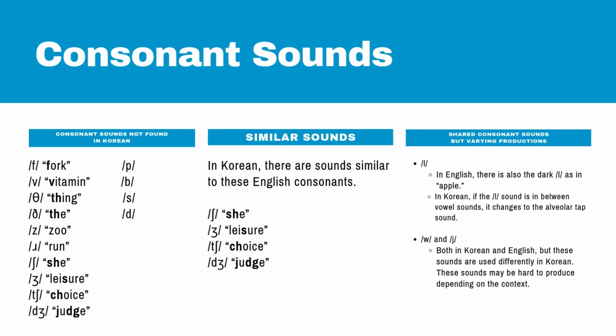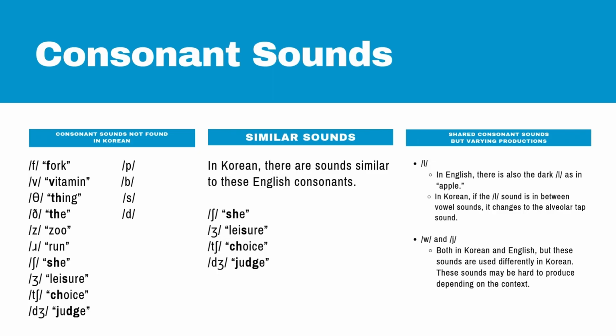So take, for example, the ol sound, often represented by the letter L. In English, there is the dark L as in apple, and then the light L as in light. And in Korean, if the ol sound is between two vowels, it changes to the alveolar tap sound, like in water. The T changes to an alveolar tap, water.